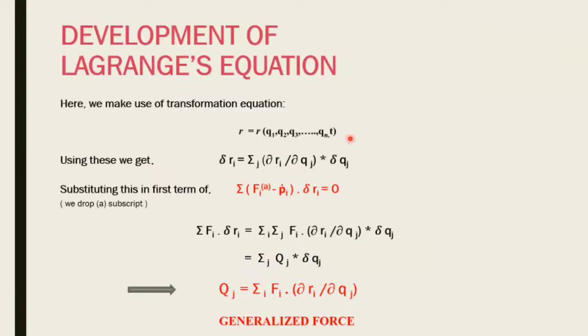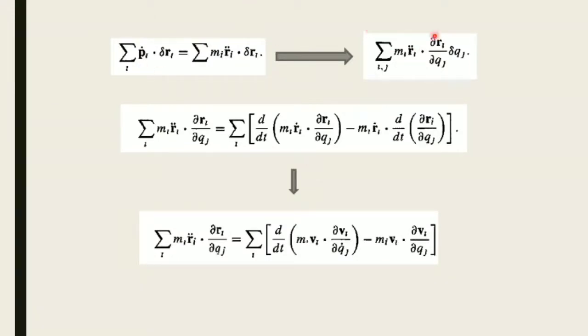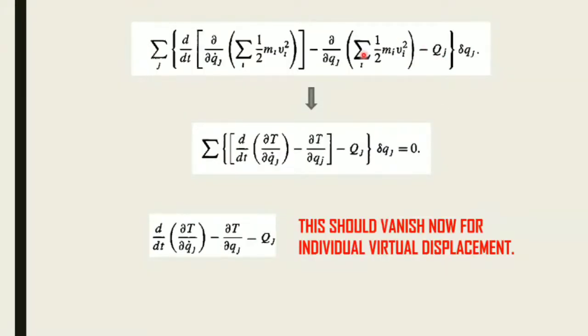Now, for the right hand side, the pi dot, you're going to do the same thing. In this case the manipulation is a bit more tedious, but in the end what's important is that you are able to come to a form where you take all the independent generalized coordinates to the right, and there's a summation and a coefficient. We wanted to simplify things further by having the generalized coordinates be independent. When we did that, we can equate all this to 0. This should vanish for each individual virtual displacement.